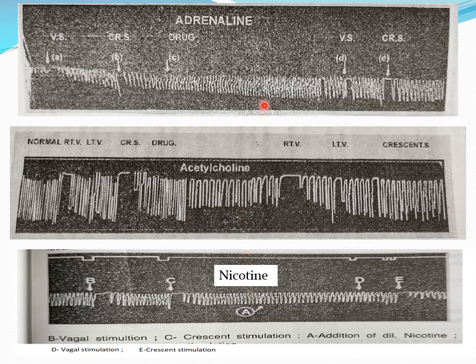The second aim is to localize the site of action of the drug on the heart. To localize means we have to find out exactly where on the heart the drug acts. That is the site of action. What parts are there on the heart, and where exactly do the drugs act? On the heart there are nerves: sympathetic nerves are supplied to the heart, and parasympathetic nerves are supplied to the heart.